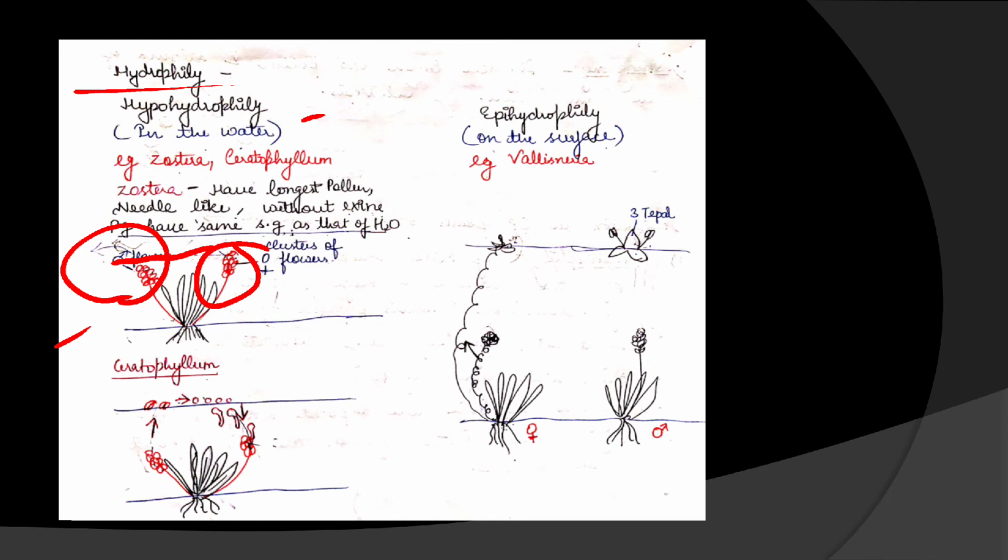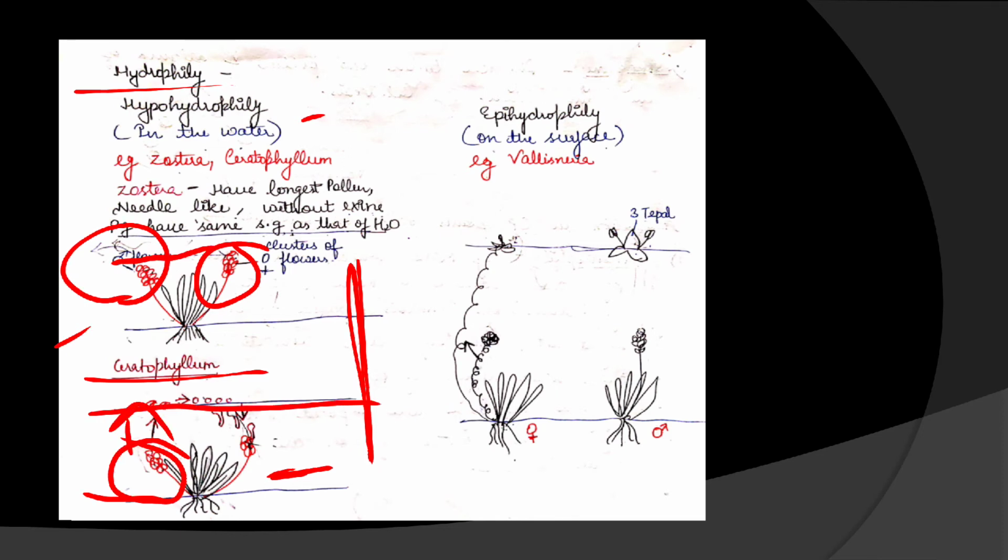Next is the Ceratophyllum. In Ceratophyllum, both are submerged water plants. Now here you can see these are the male flower, these are the female flower. Male flower produce anther, okay, anther separated and reaches the surface of the water, where anther dehisces and pollens are released.